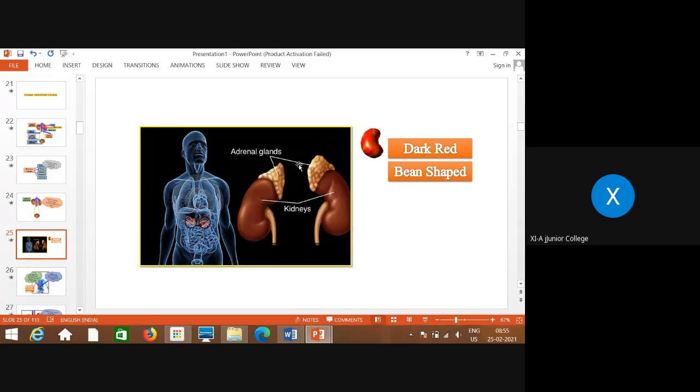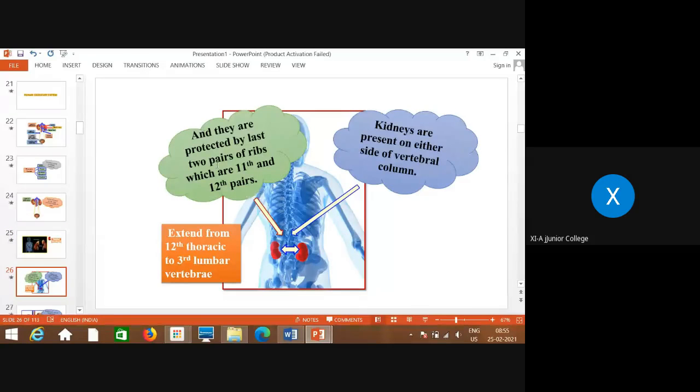They are protected by the last two pairs of ribs, the 11th and 12th pairs, out of 12 pairs in the rib cage.